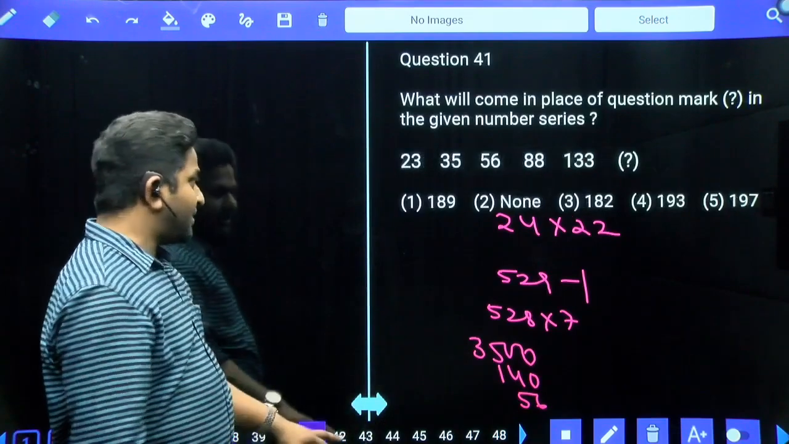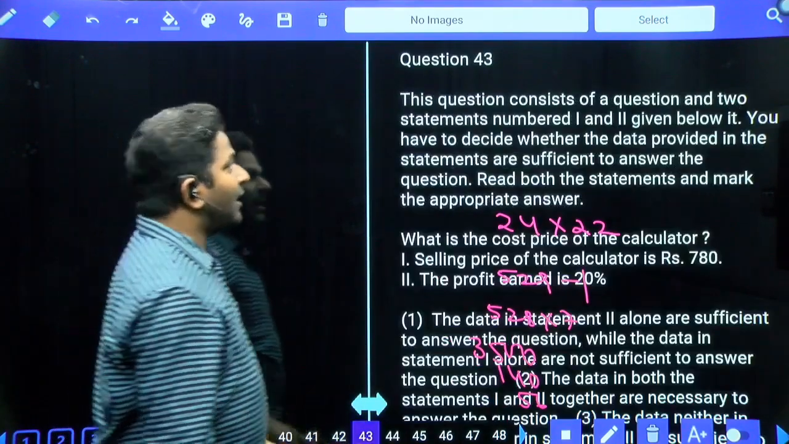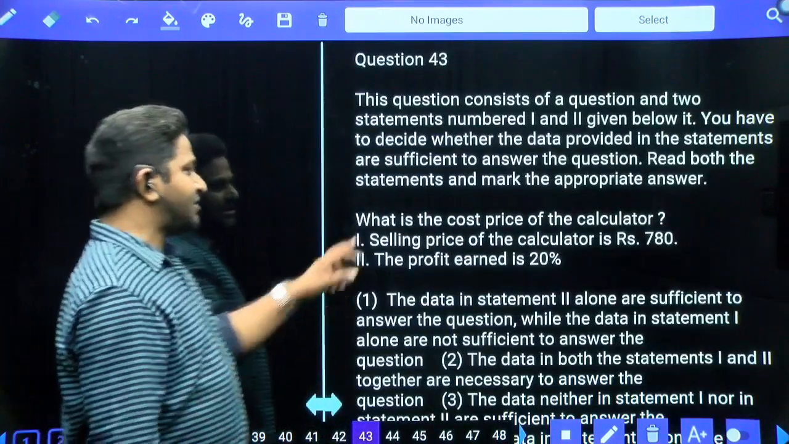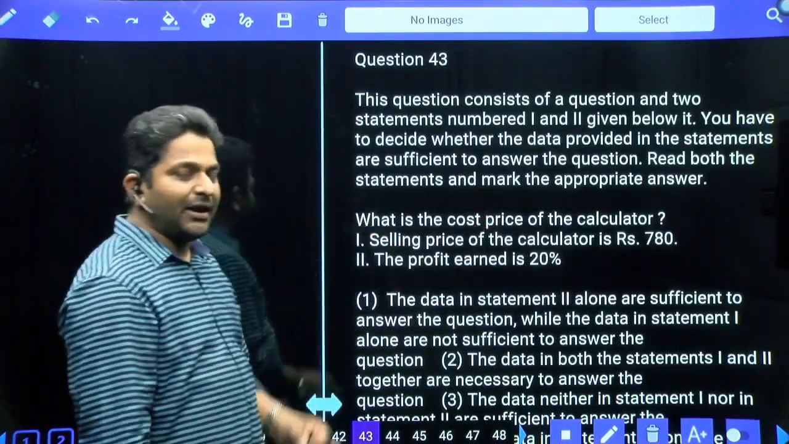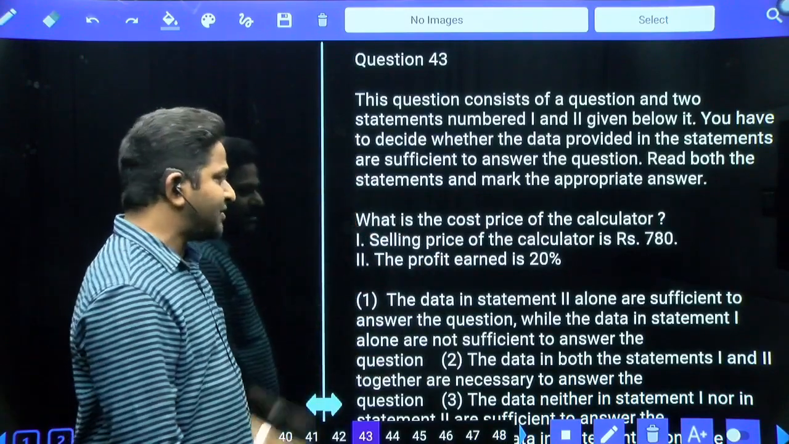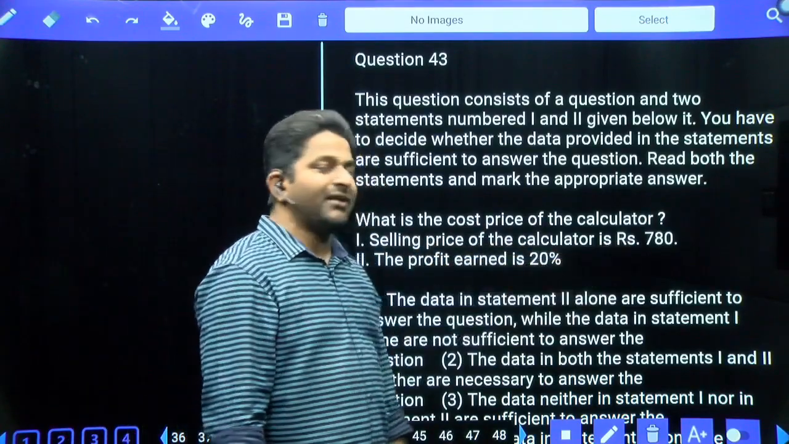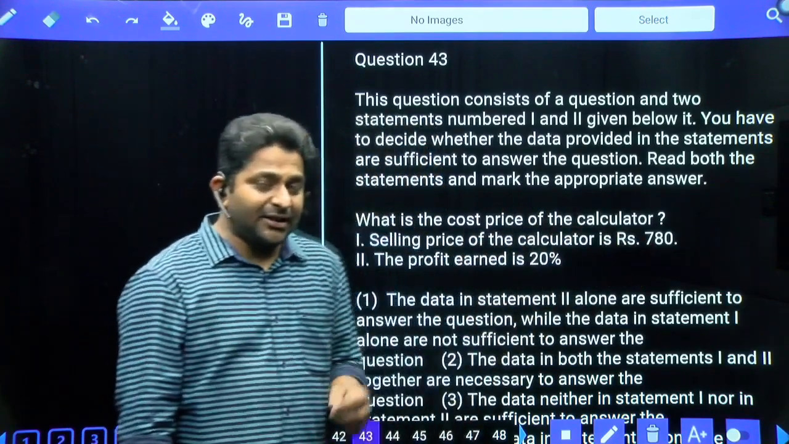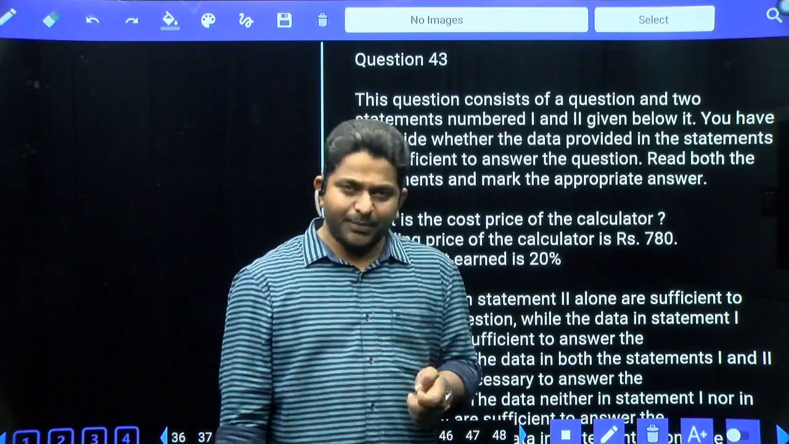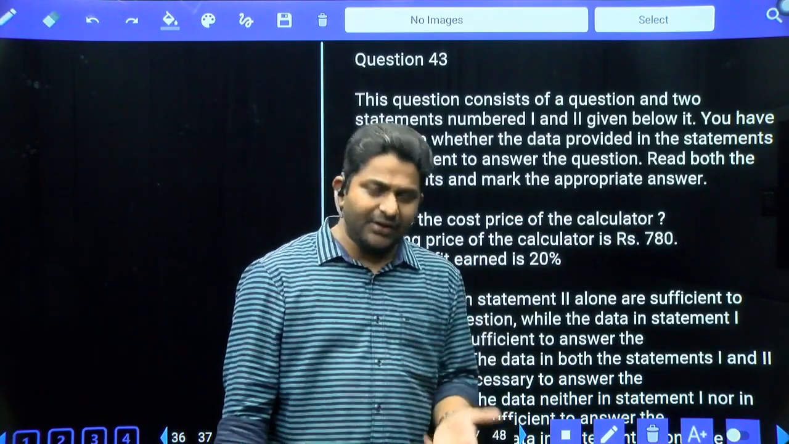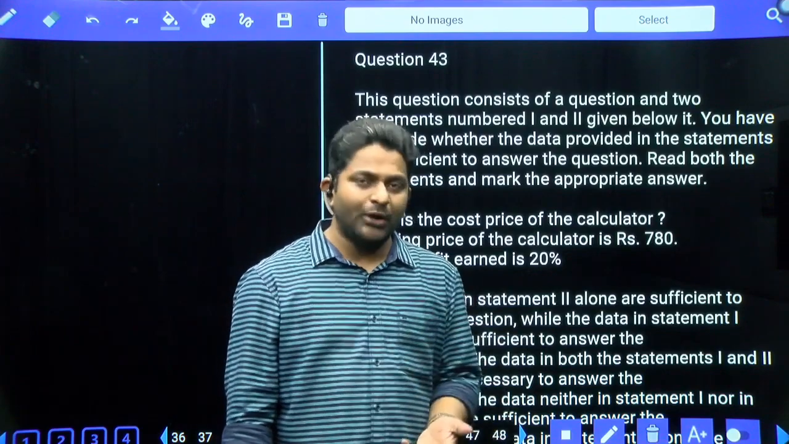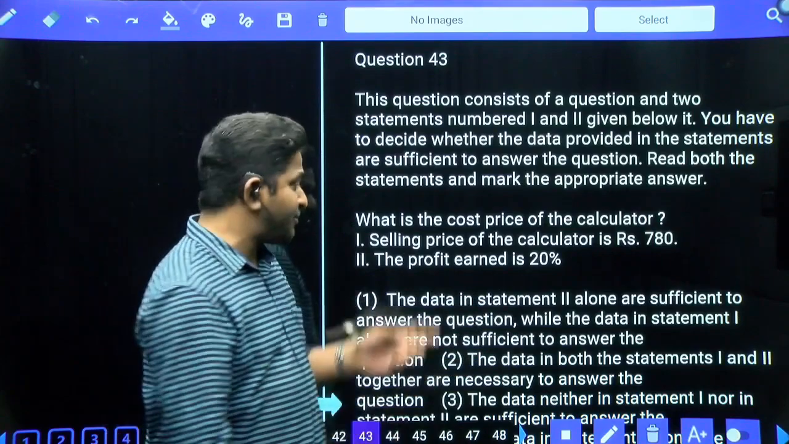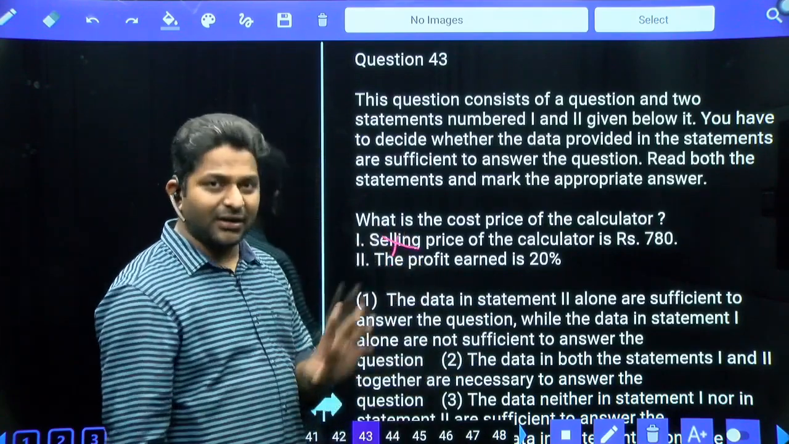Next, these are number series questions. Now let's start from question number 43. Data sufficiency questions. What is the cost price of the calculator? Cost price is always 100%. Selling price of the calculator is 780. But when you sell this item at 780 rupees, what is made? Whether you have profit or loss. If so, profit, what percentage of profit? If it is loss, what percentage loss? That information is missing. Hence, the first statement alone cannot give you the answer.